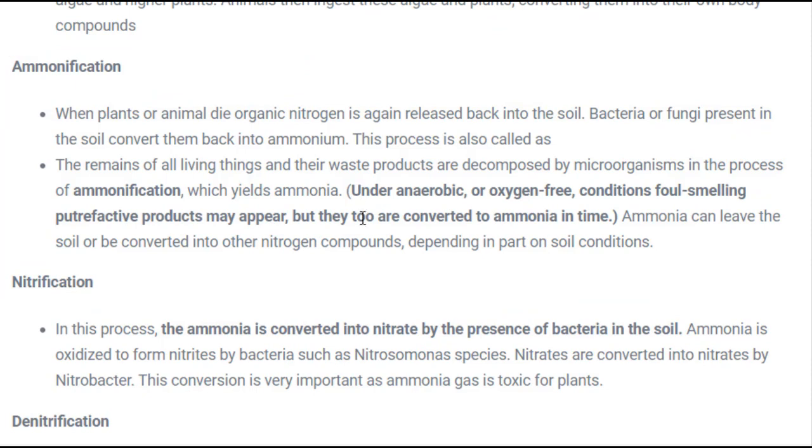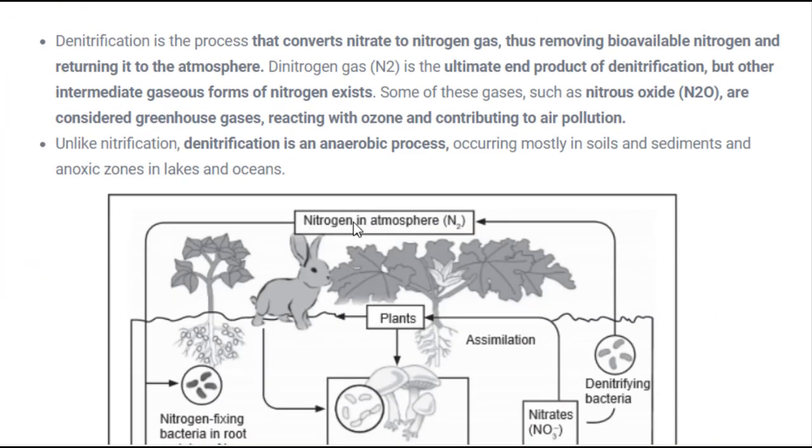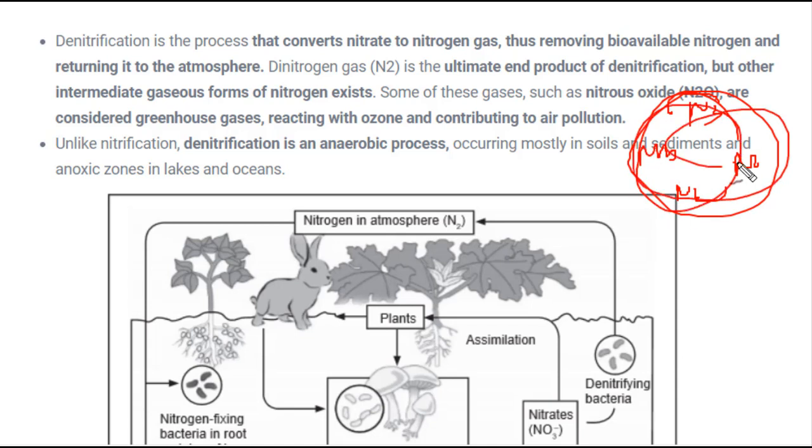The last term in this is denitrification. Denitrification means converting nitrates into nitrogen gas. As I said, it has to be in the form of a cycle. So in the cycle, N2 is converted into ammonia, ammonia is converted into nitrate, and this nitrate is converted into N2 gas. So this is the complete cycle which takes place. It is a process in which nitrate converts into nitrogen gas, removing the bioavailable nitrogen and returning it to the atmosphere.